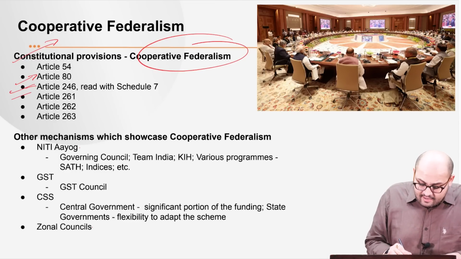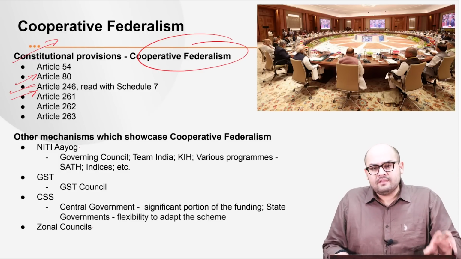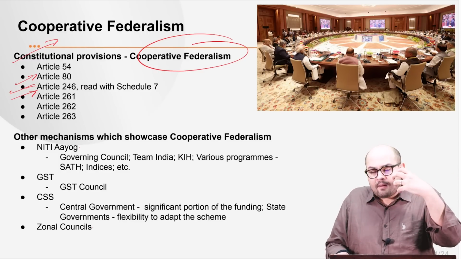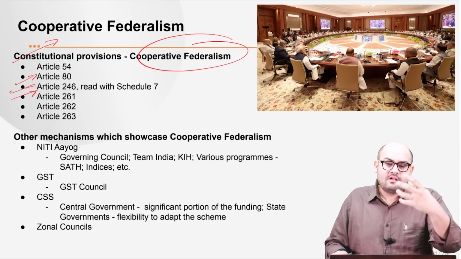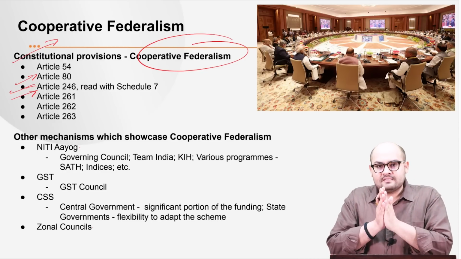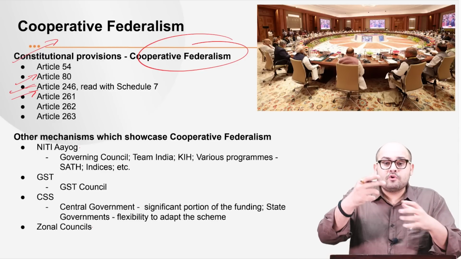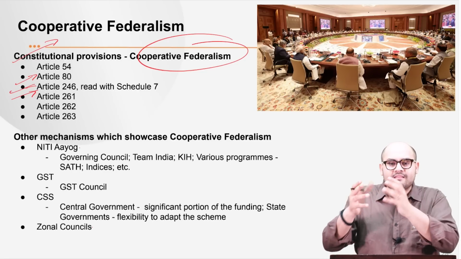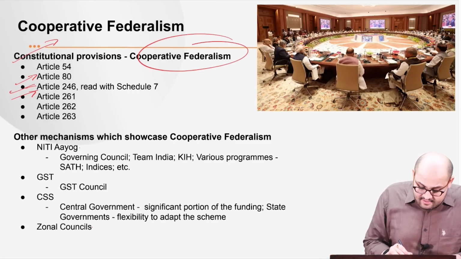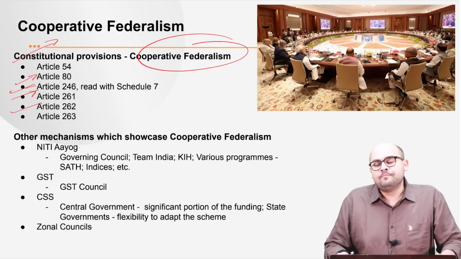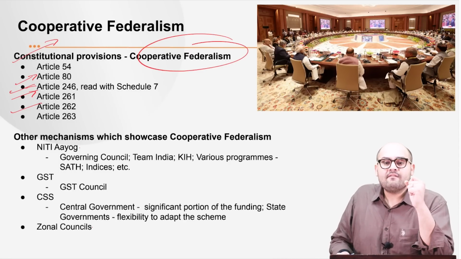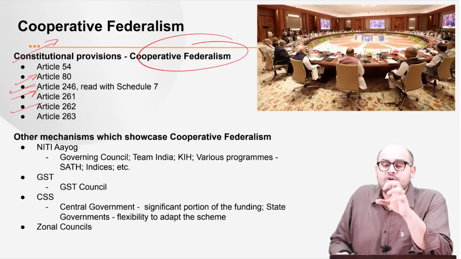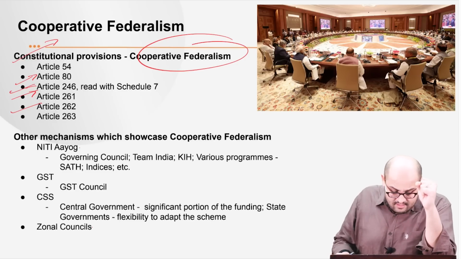Next, we have Article 261. Now, this provides full faith and credit to the public records and the judicial proceedings of both the Centre and the states. Thus, it encourages more cooperation and faith building between these two organs, that is, the states and the Union. Next, we have Article 262. See, it actually empowers the Parliament to adjudicate those cases with respect to interstate water disputes, right? So it's a very important article.